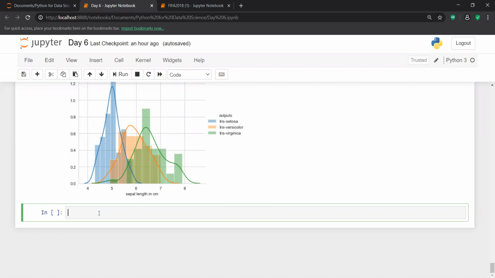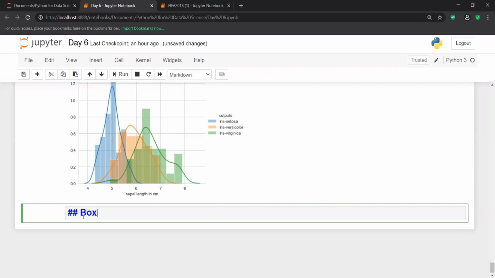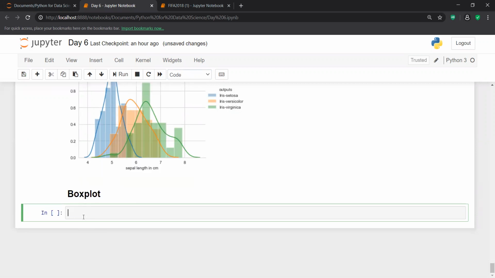Now, if I check a different kind of plotting, you will understand it better with a different data set, maybe the Titanic data set. You need to check on other data sets also. Then only you can understand how to use this on different data sets, because on every data set you can't get insights with each and every plot.